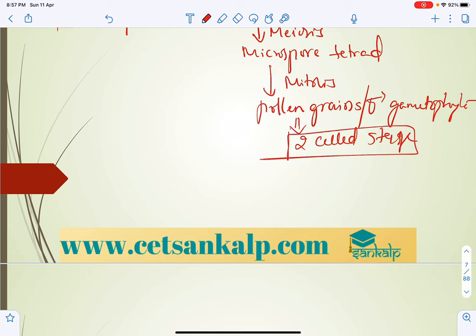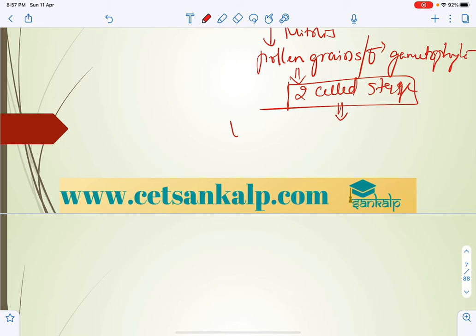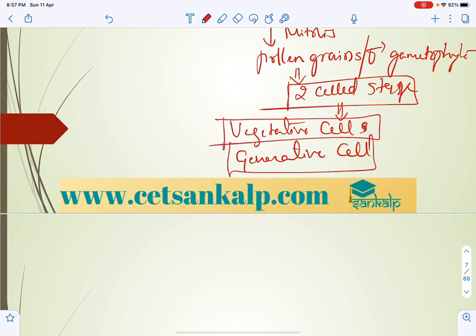This is the one you have to keep in mind. What is the 2 cell stage? There is a larger vegetative cell and a smaller generative cell. So one is the vegetative cell, the other is the generative cell, which is generally the reproductive cell.